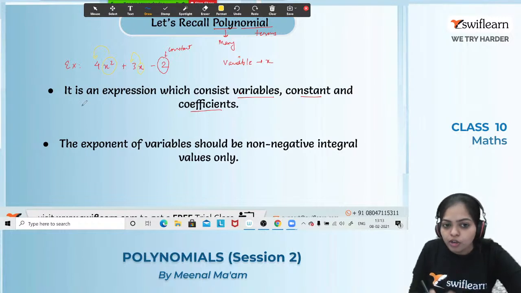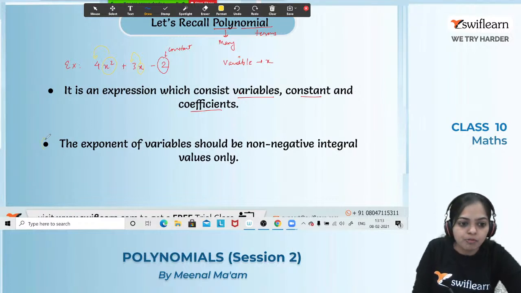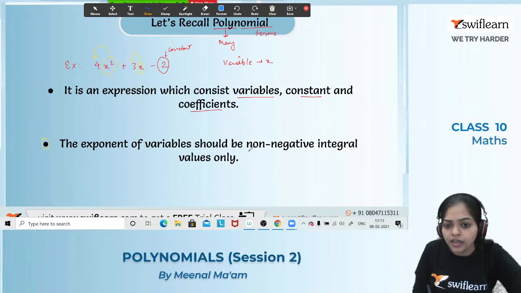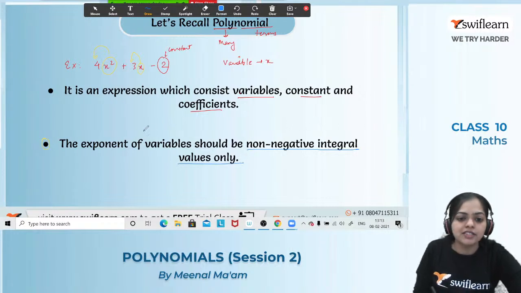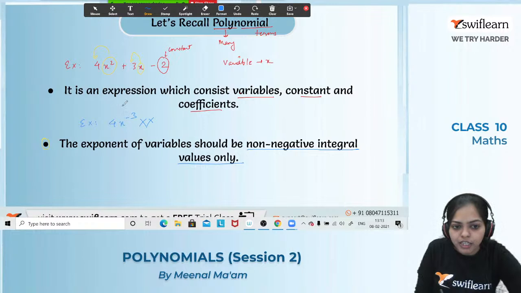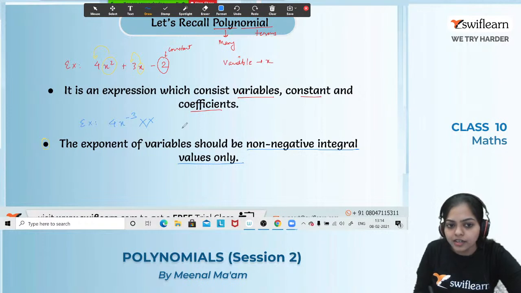So what is polynomial? It is an expression which consists of variables, constant and coefficient. But you have to keep this second point in mind: the exponent of variables should be non-negative integral. It should be a non-negative integral value only. For example, 4x raised to the power minus 3 is not a polynomial, because here the exponent should be non-negative integral.